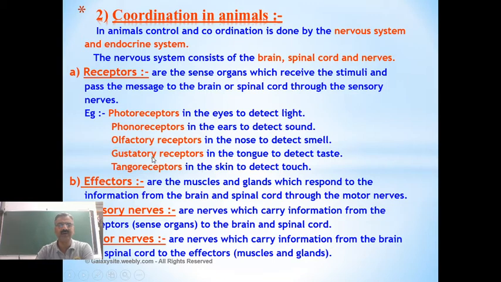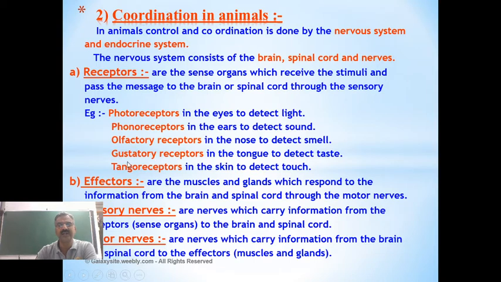And we have the gustatory receptors, which are present in the tongue to detect the taste. What are all the different tastes which we can taste? Sweet, sour, salty, bitter, like that different tastes are there.